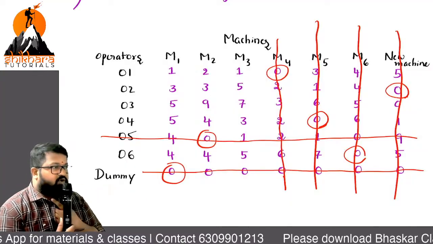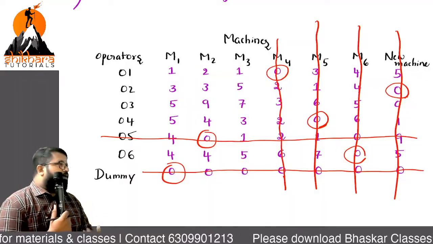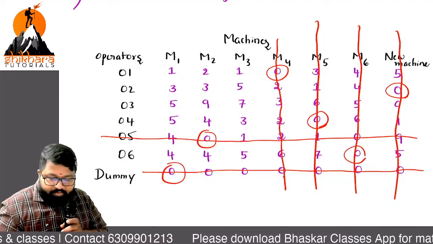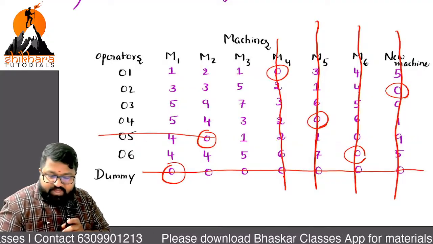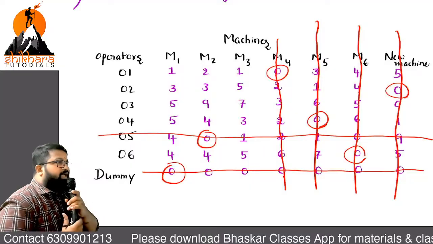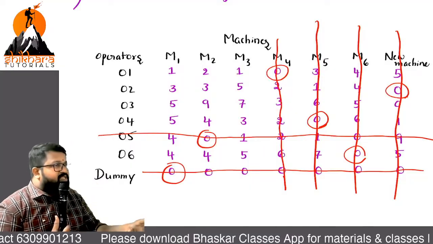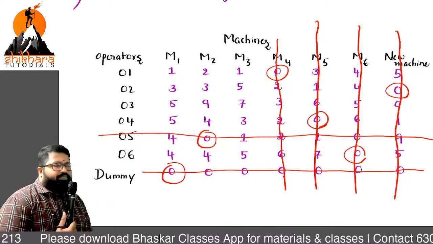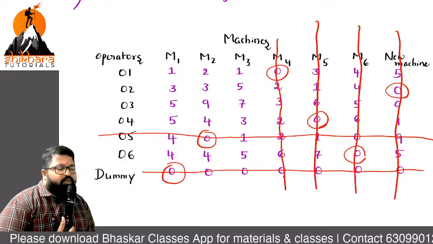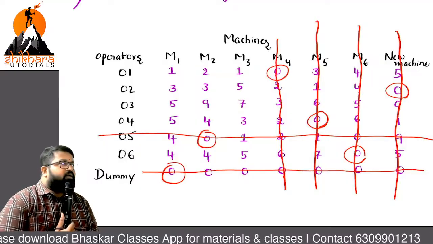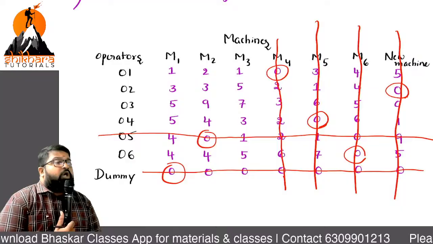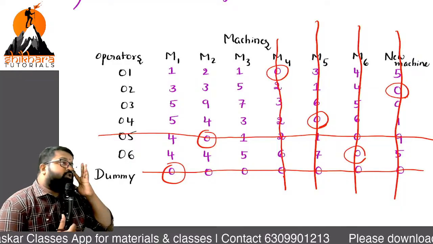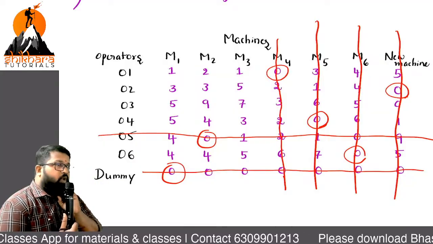Still any zeros left over there? No zeros left over. Now, what is the process we should do now? Check whether M equals N equals the number of allocations or lines. Can you satisfy that point? How many allocations are done there? Only 6, but how many do we need? We need 7, because the order of the matrix is 7. So now we should do improvement.